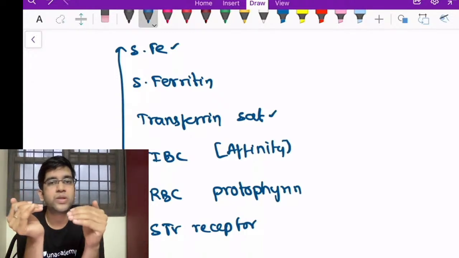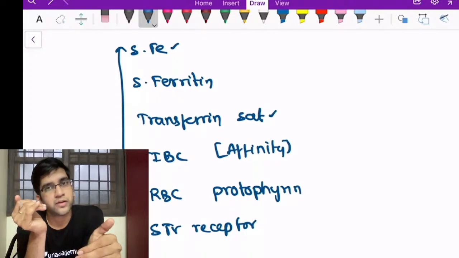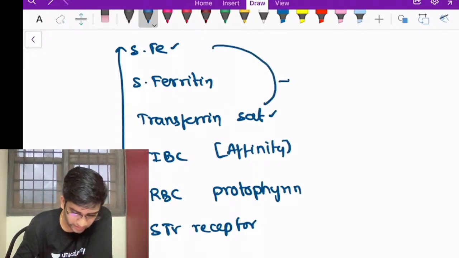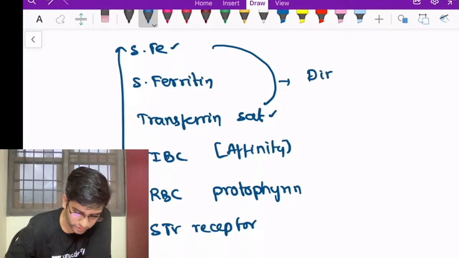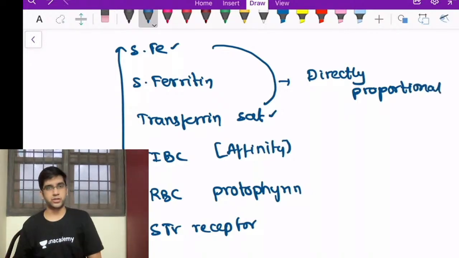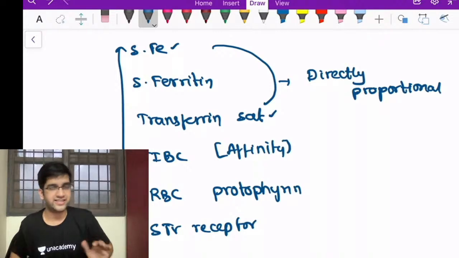So in other words, when serum iron is less, what will happen to saturation? It will become less, right? So these 2 are directly proportional. The more the serum iron, the more the saturation. The less the serum iron, the less the saturation, right?